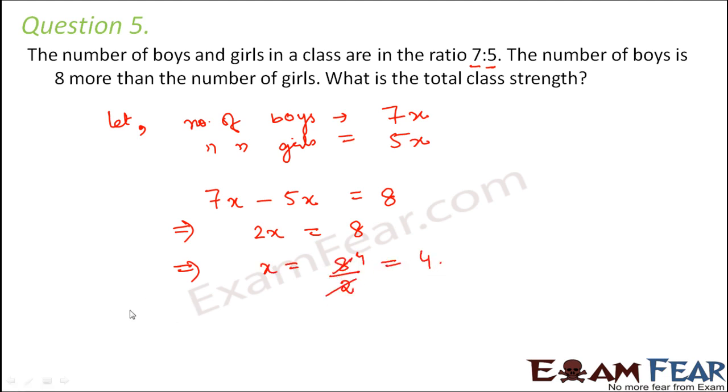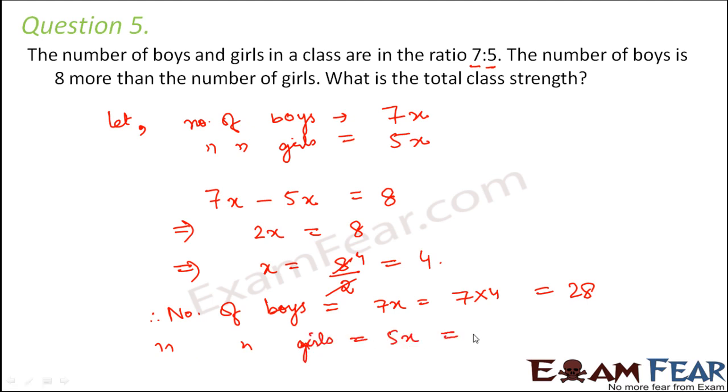is equal to 4. So once you have calculated x, therefore we can say that the number of boys would be equal to 7x, that is 7 into 4, which is equal to 28, and the number of girls would be 5x, that is 5 into 4, which is equal to 20. So there would be 20 girls and 28 boys in the class.